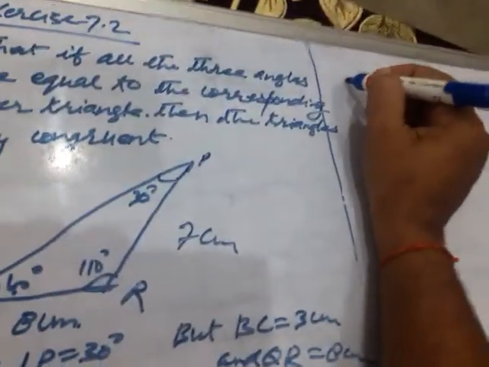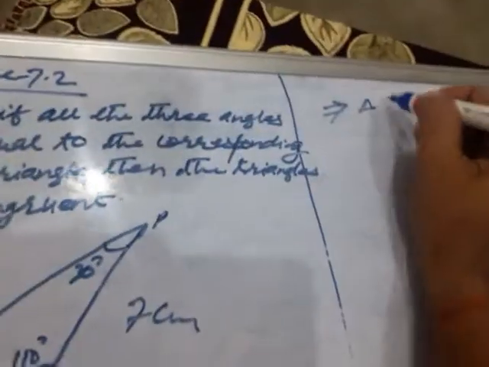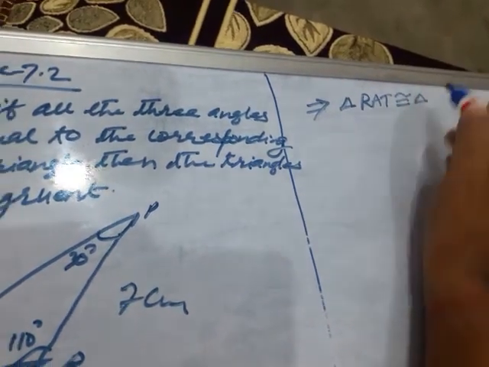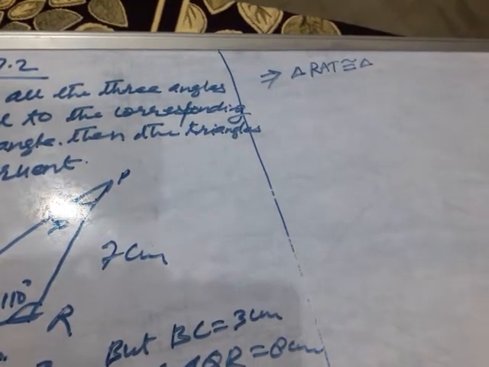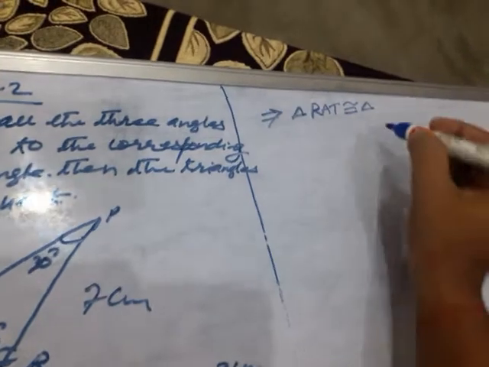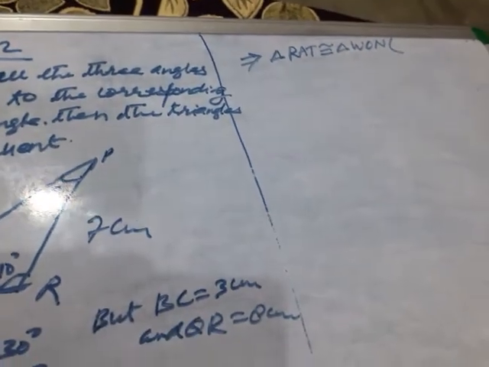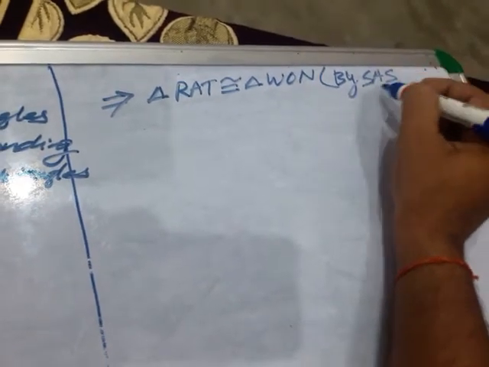Then we can write down, this implies that triangle RAT is congruent to triangle WON. Write in the same order. By which congruence criterion? By SAS rule, that is by SAS congruence.